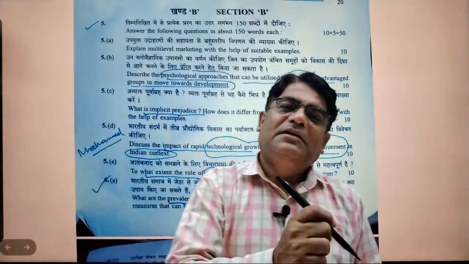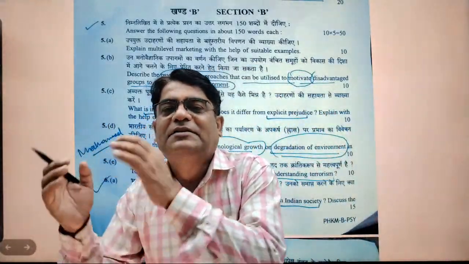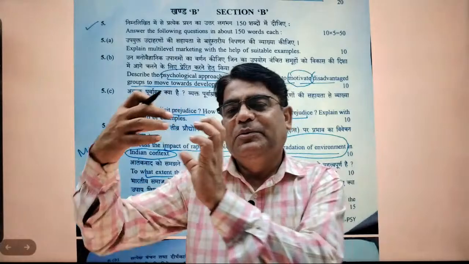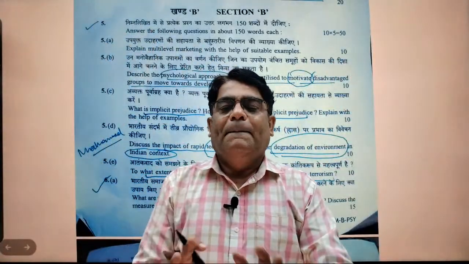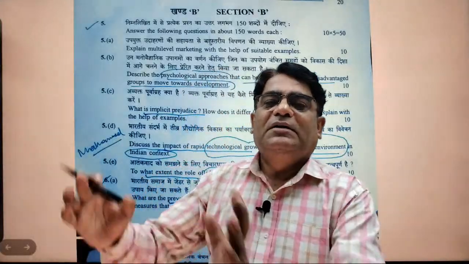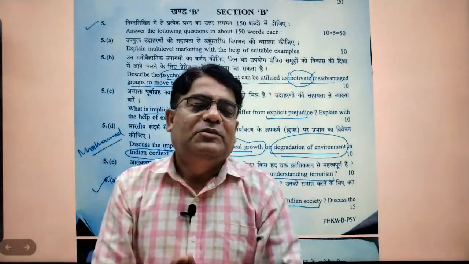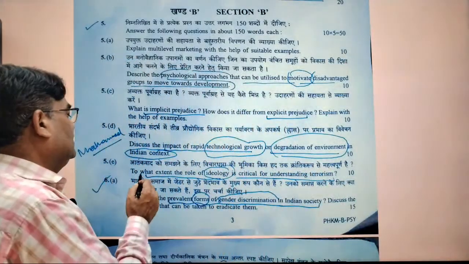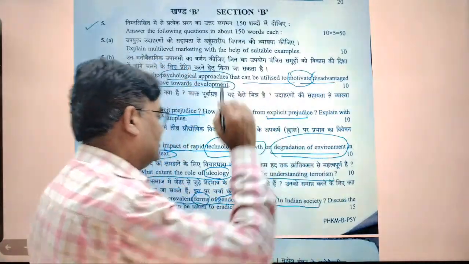and that gives some root also and reinforces also. See, one is root cause and some is a reinforcing cause. So it gives roots also and it goes reinforcing also. If you look at the whole map of the terrorism, there are social factors also, leadership also, and then philosophical part also. So here only one part has been asked, that to what extent role of ideology is critical for understanding terrorism.